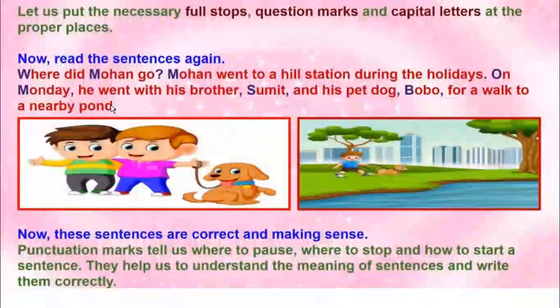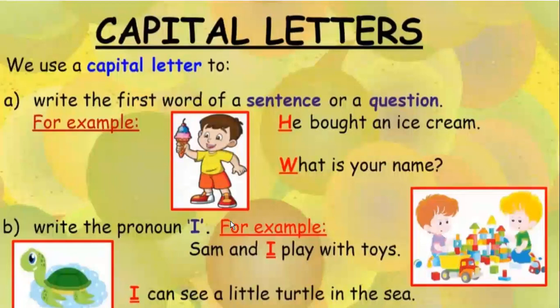Now these sentences are correct and making sense. These are telling us where to pause, where to stop, and where to start the sentence. Now, punctuation marks tell us the meaning of the sentence and help us write them correctly. Let's see where to use capital letters.